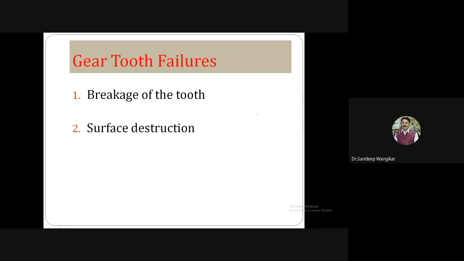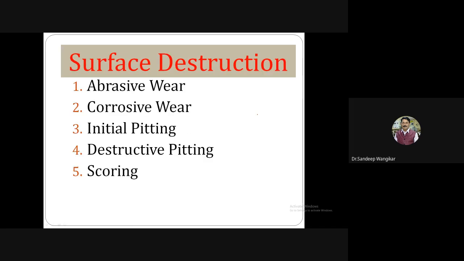Okay, now the second part is very important: surface destruction. Surface destruction is the failure of a particular gear due to the deterioration of the surface. There are 5 main categories.